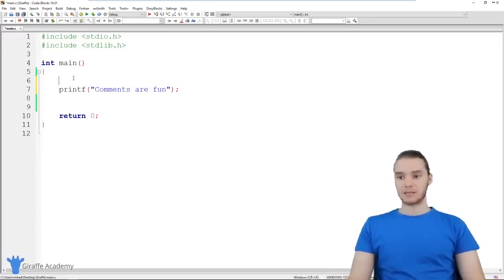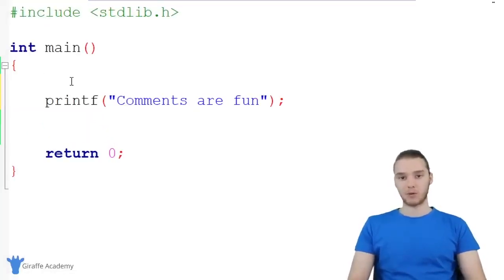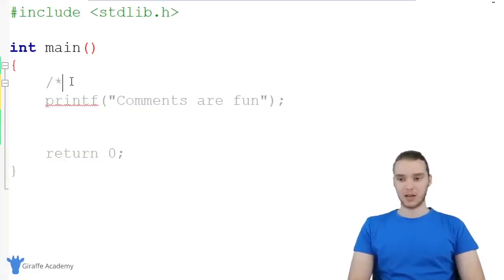So I'm going to show you guys the basics. Down here in my program, if I want to create a comment, I can start a comment using a / and an asterisk. And you'll see when I put this asterisk in, all the code in my text editor changed color. Basically what this means is anything that comes after this / and asterisk is going to be considered a comment.